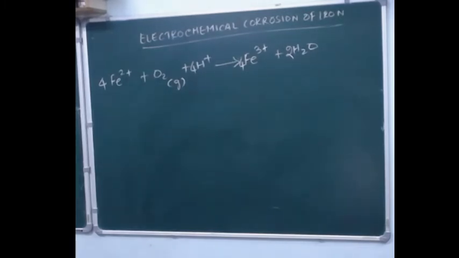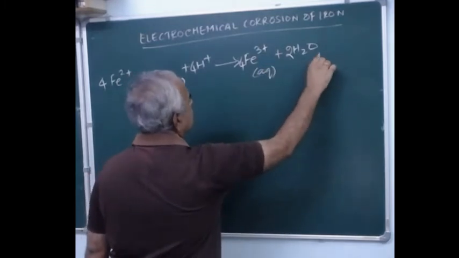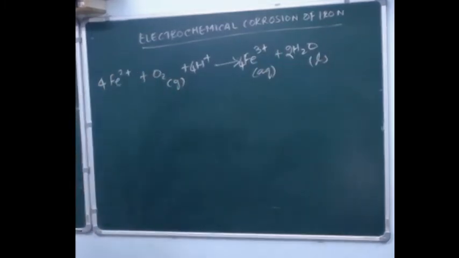So 4Fe2 plus plus oxygen plus 4H plus gives 4Fe3 plus in aqueous solution, and 2H2O as liquid.